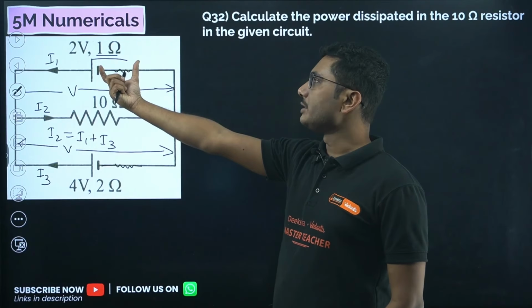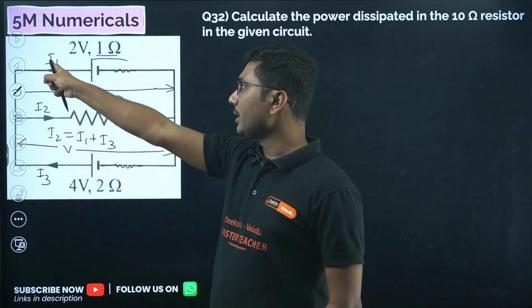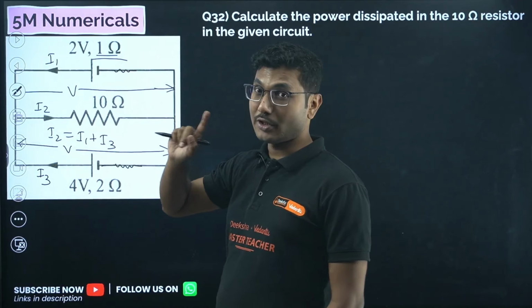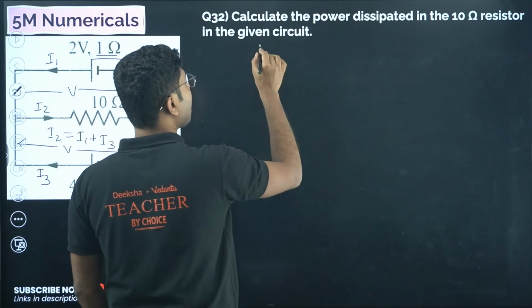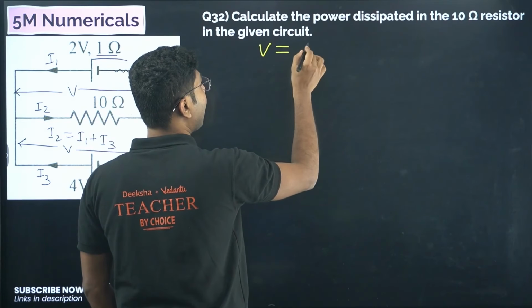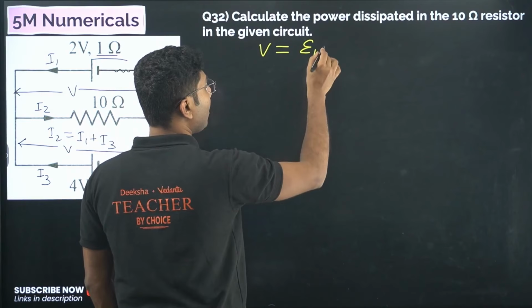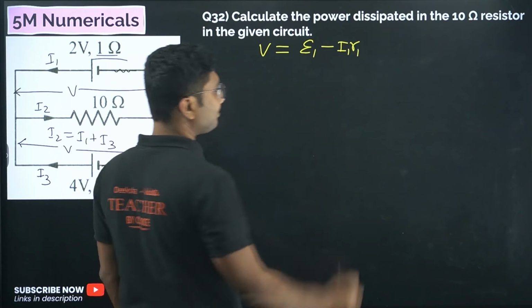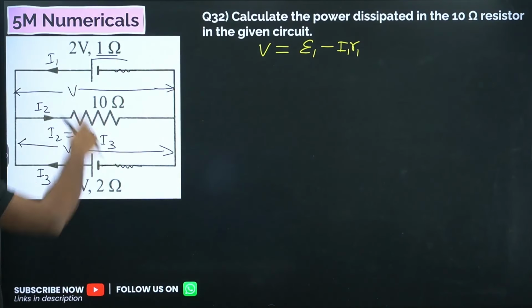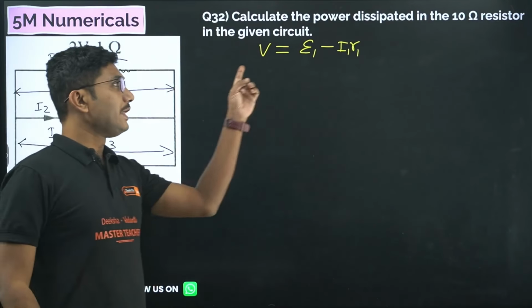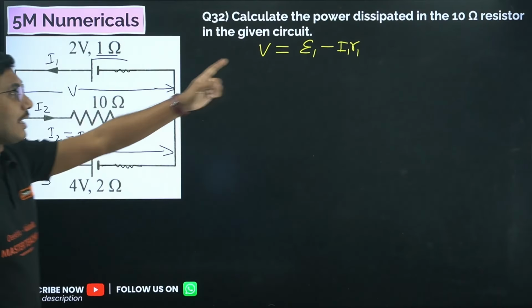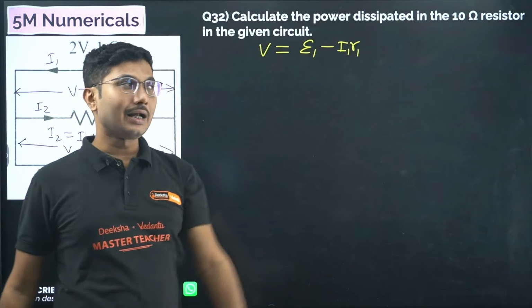If you consider this part, the current through this is I1, and the terminal voltage is V. That concept of terminal voltage of a cell is what we are going to use. The terminal voltage of a battery is given by epsilon minus I R. For the first battery, V equals epsilon minus I1 R1. Here V is the same, while epsilon 1, I1, R1 are different.